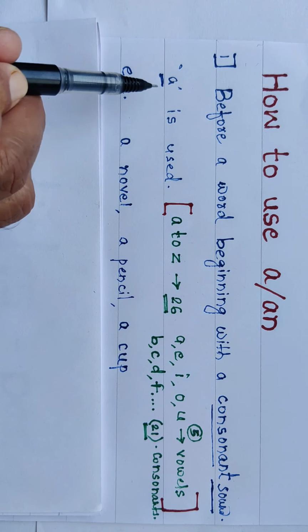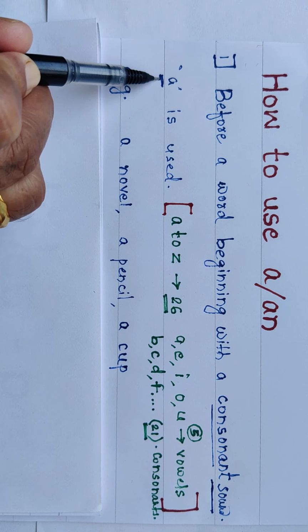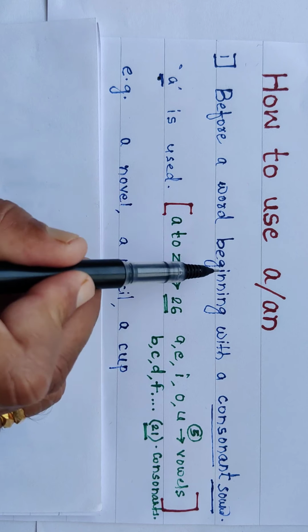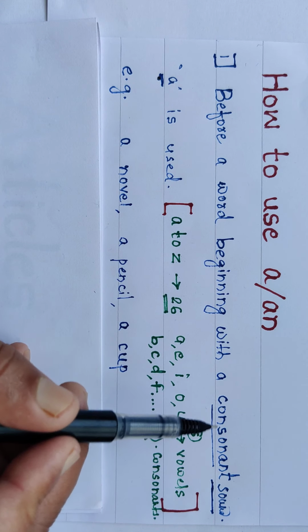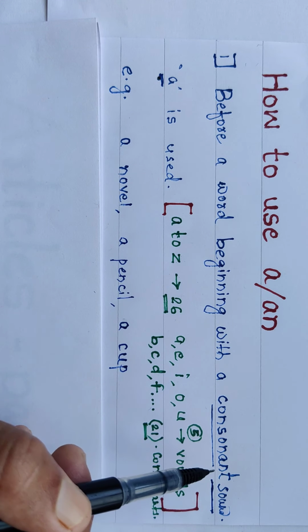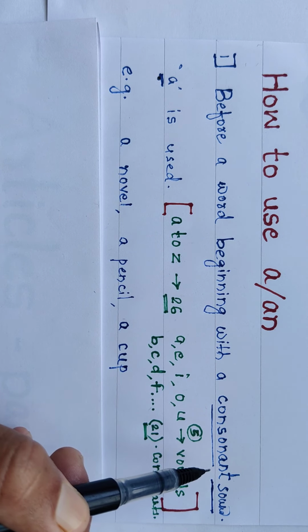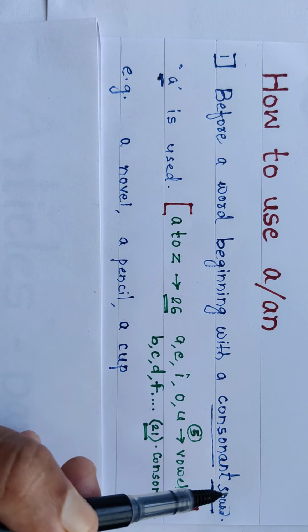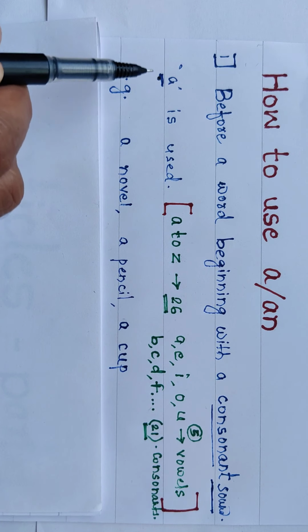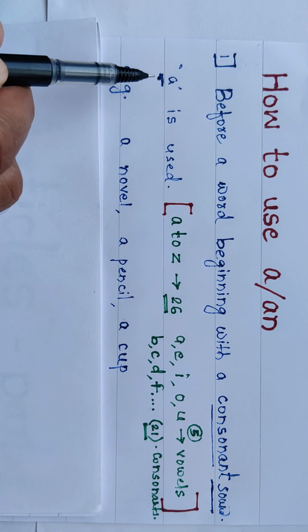Before which noun are we going to use a? Before a word beginning with a consonant sound. It means it is related to sound. Whenever we pronounce a specific word, if there is a consonant sound, at that time we use a before that word.